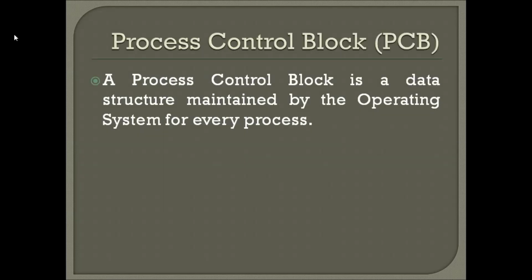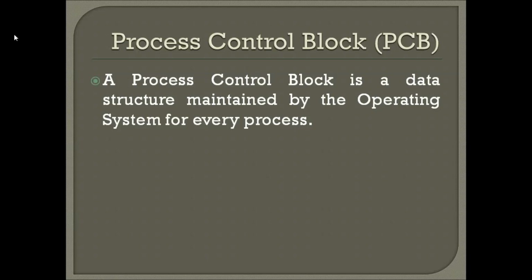Now, what is a process control block? PCB. It is one of the important concepts in operating system. A process control block is a data structure maintained by the operating system for every process. When every process is created, each process is going to get a process control block.